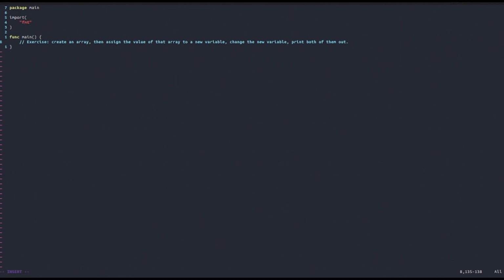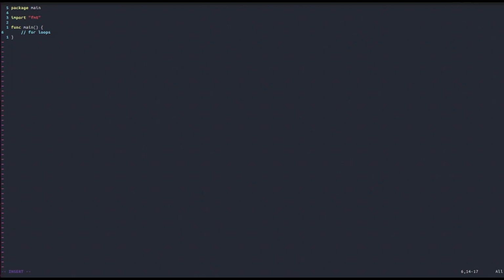So with this said, I think we have said enough in this video, and in the next one we will look at for loops. Why did I say for loops? That's because in Golang there's actually no other loops other than for. There are no while loops and no do-while loops if you come from other languages. You might be familiar with those concepts, but here in Golang there's just a for loop and you use it to do all loops. So we will start by looking at the classical for loop.